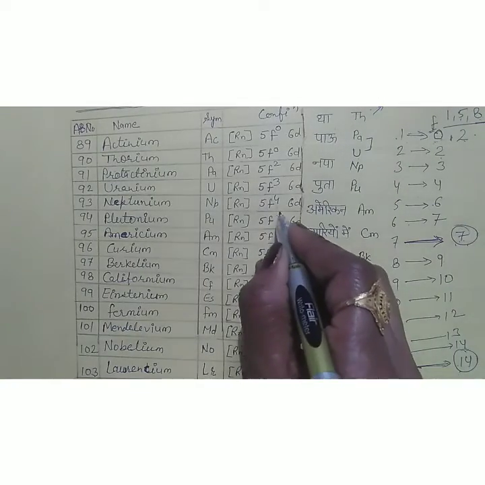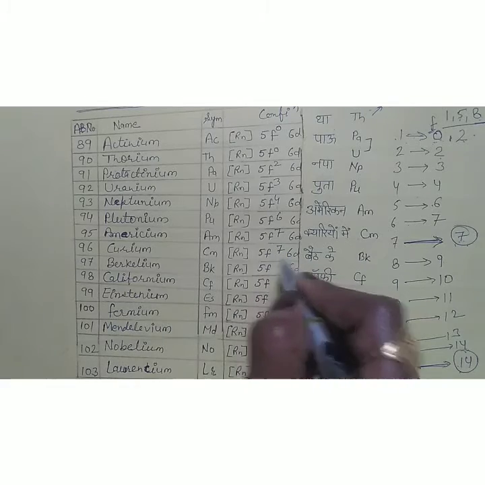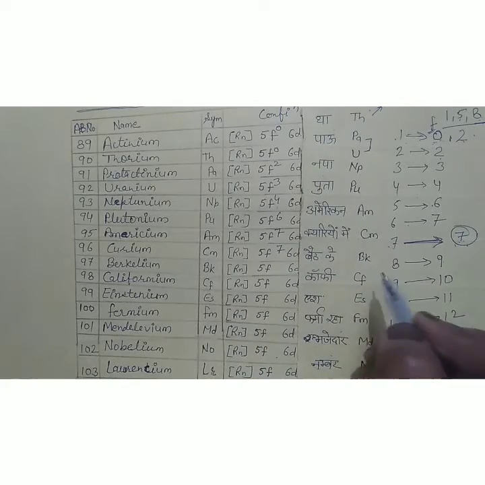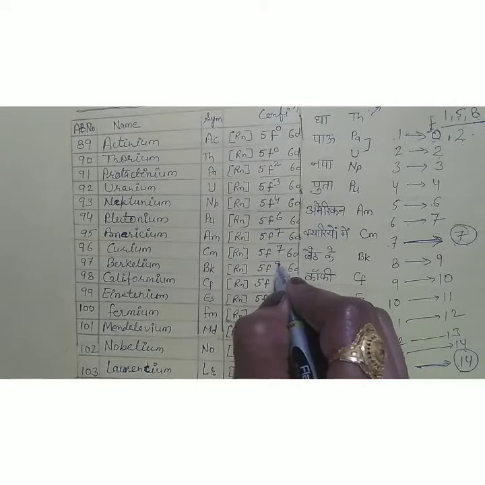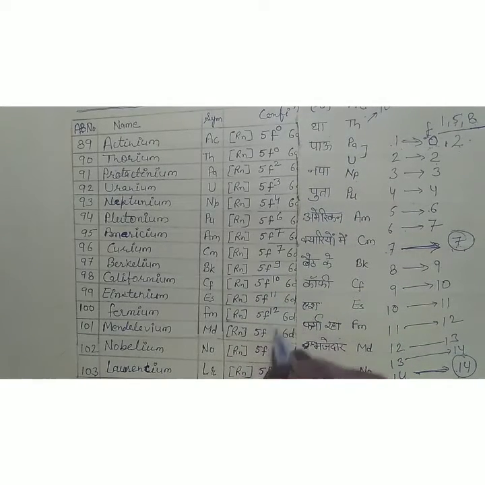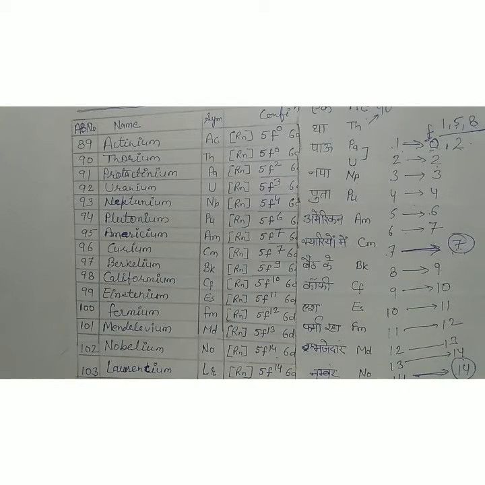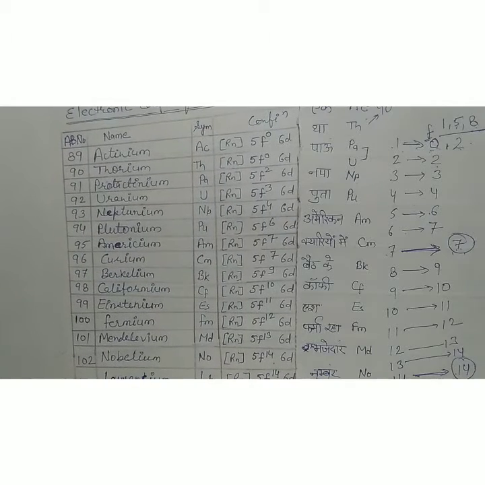Here it is 6, then 7, then again 7. Again 7, then not 8, it is 9, 10, 11, 12, 13, 14 and again 14. According to this trick we have written it, and it is absolutely right.